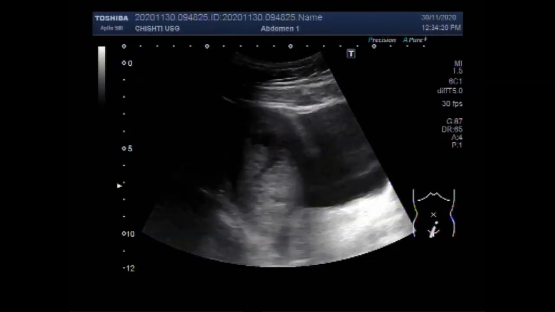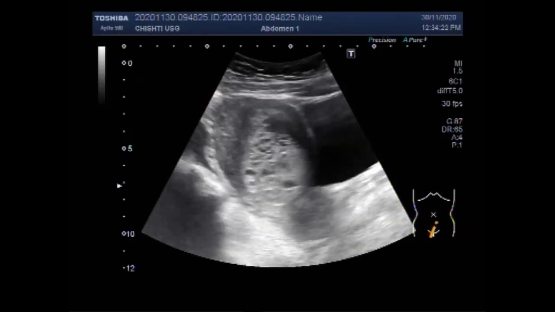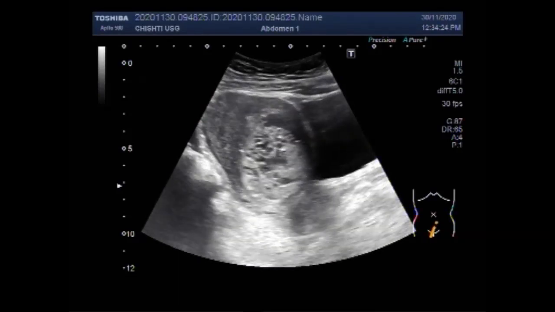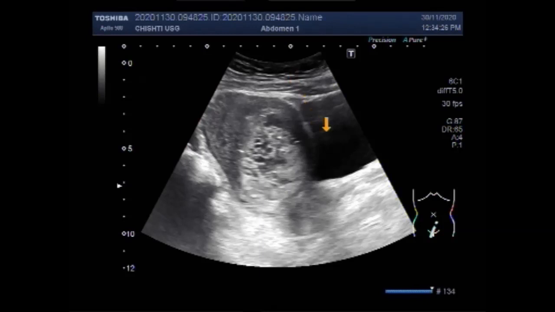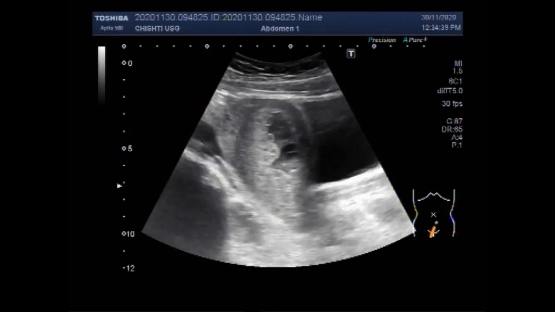This ultrasound video shows a case of hydatidiform mole, also called molar pregnancy. You can see the urinary bladder, uterus, and this is the cervix, and this is the mass that is called molar pregnancy or hydatidiform mole.